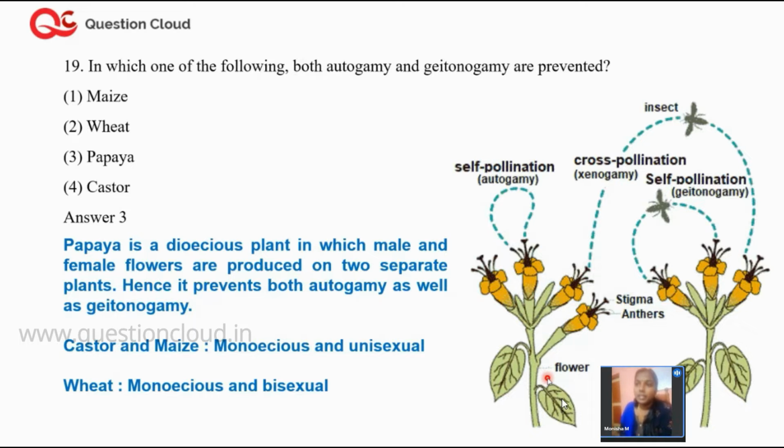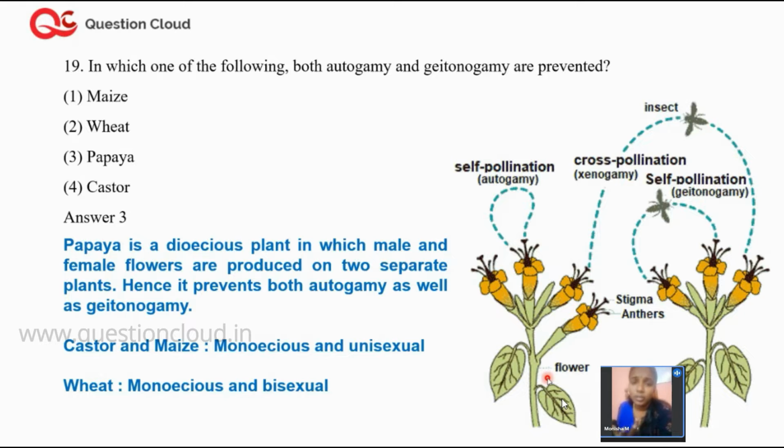Now, next is another question with respect to pollination. The 19th question: in which of the following both autogamy and geitonogamy are prevented? The options given were maize, wheat, papaya, castor. This is a NEET 2020 question. Now let us see the difference between the different types of pollination.